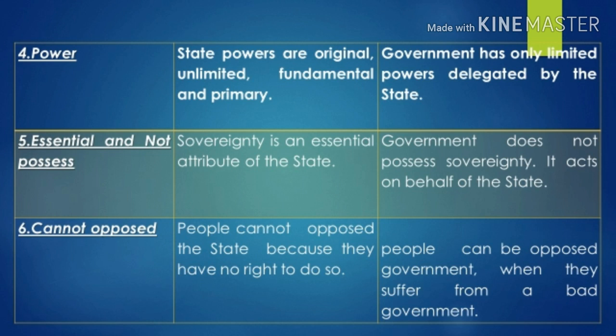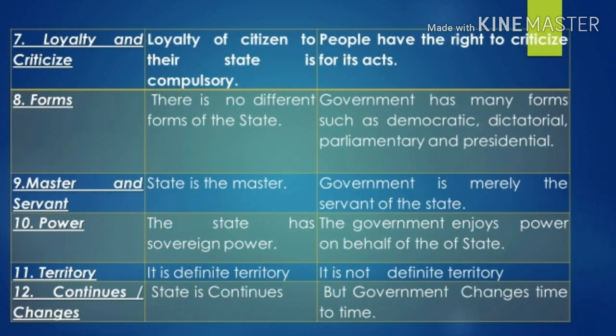Point number six, cannot oppose. People cannot oppose the state because they have no right to do so. Whereas the government can be opposed by people when they suffer from a bad government. Point number seven, loyalty and criticism. Loyalty of citizens to their state is compulsory, whereas in the case of government, people have the right to criticize the government's acts.